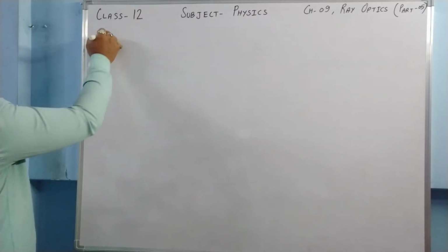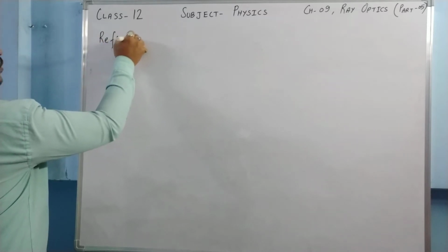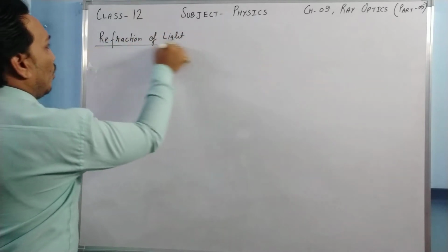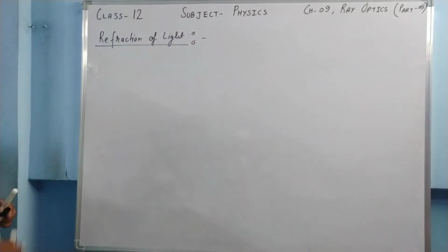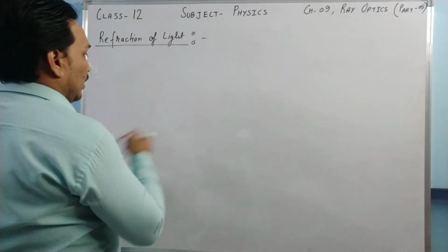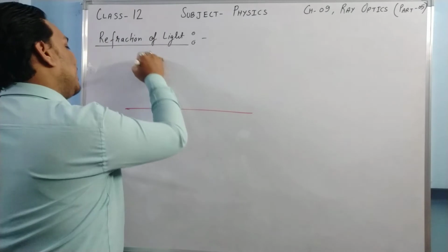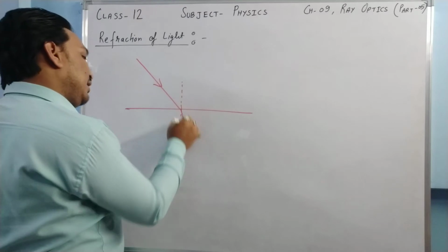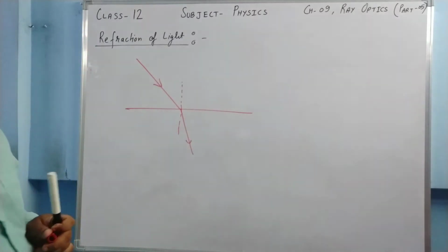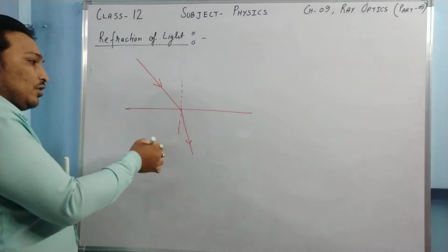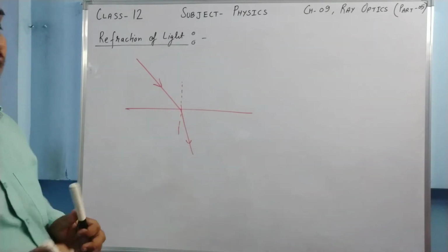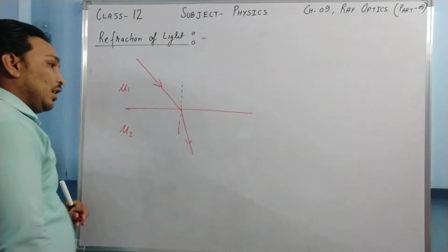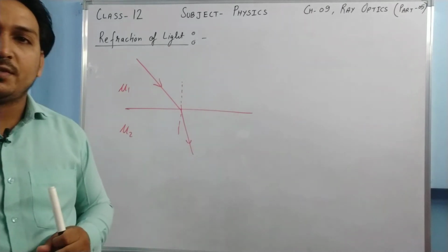Okay, our topic is refraction of light. What is refraction of light? So it is said that when a ray of light passes from one medium to another medium, it bends from its path, it deviates from its path, and this phenomenon is called refraction of light. Why does this happen? It happens because this medium and this medium have different speeds of light.